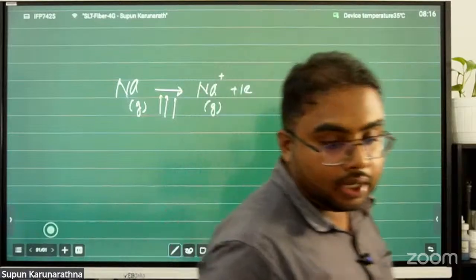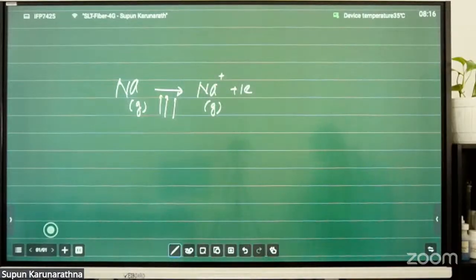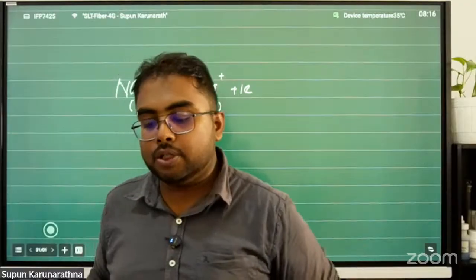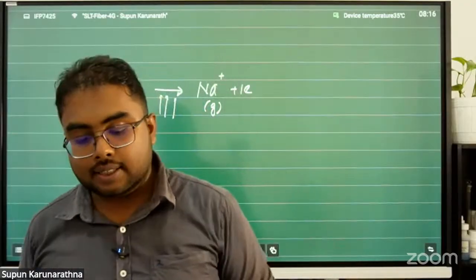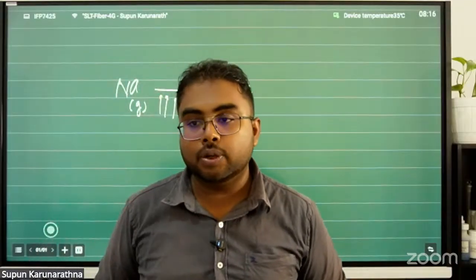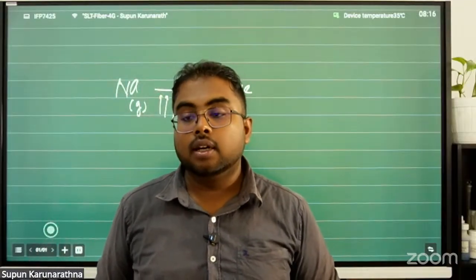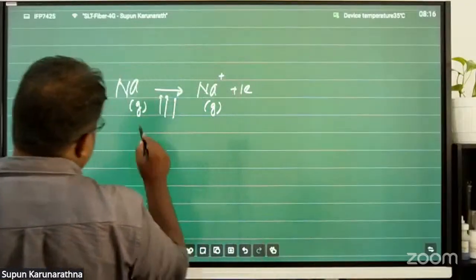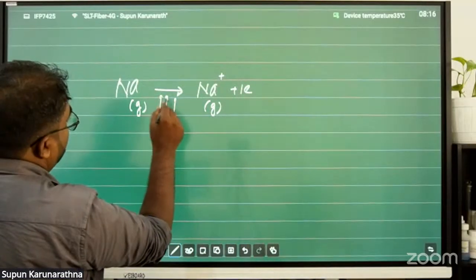The minimum energy that should be provided to an atom in the gaseous state to remove an electron to form a unipositive gaseous ion, we call it the first ionization energy. Actually, we want to provide the energy, right? So we want to provide the energy.